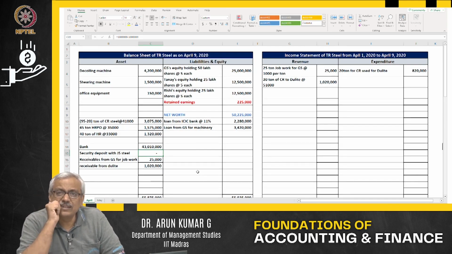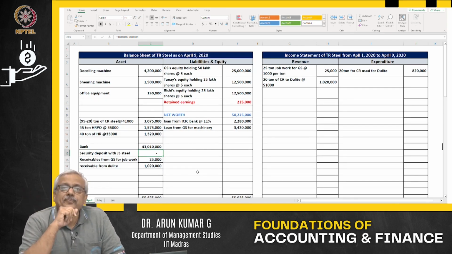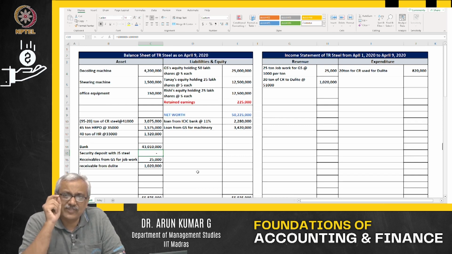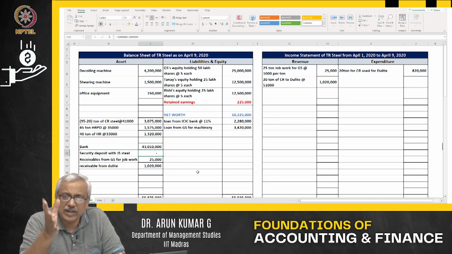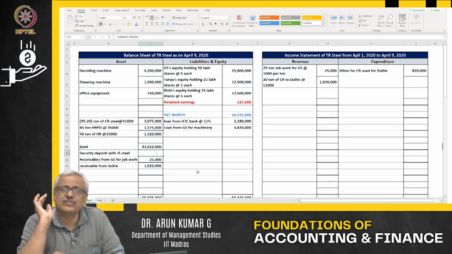But is it an expenditure? Yes and no. Why yes and no? Normally, in this particular case, you have incurred an expenditure of transportation for purchase of a raw material. When you have incurred an expenditure for purchase of a raw material, what is the cost of that raw material? The cost of that raw material is the landed cost at your shop floor or at your warehouse. So, this 50,000 rupees will be included in the cost of the raw material itself.